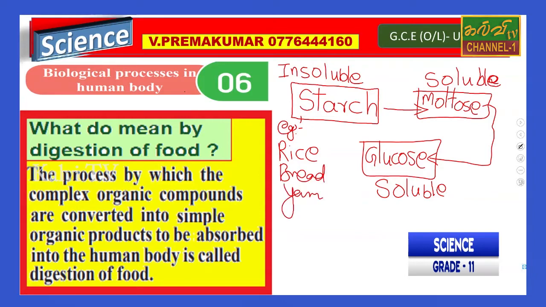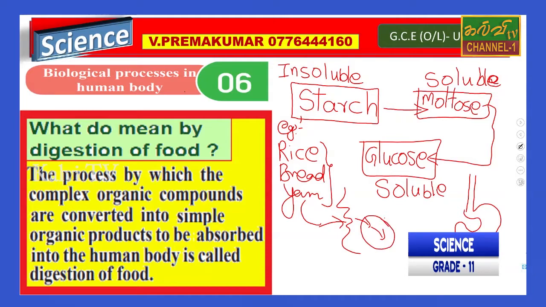When you eat this kind of food, what happens? It is unable to be absorbed in our body, unable to be absorbed in the intestine. Why? These are insoluble substances. Starch and protein are insoluble.